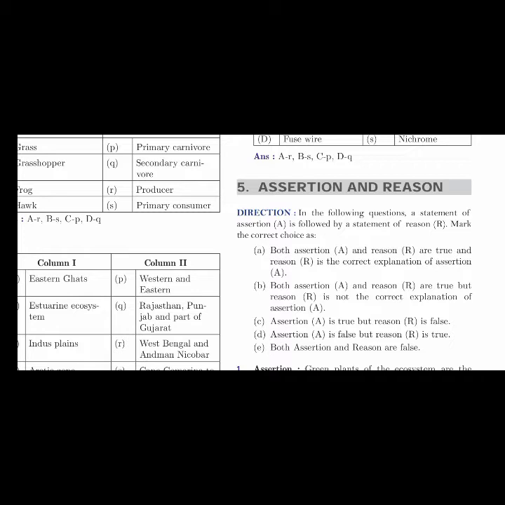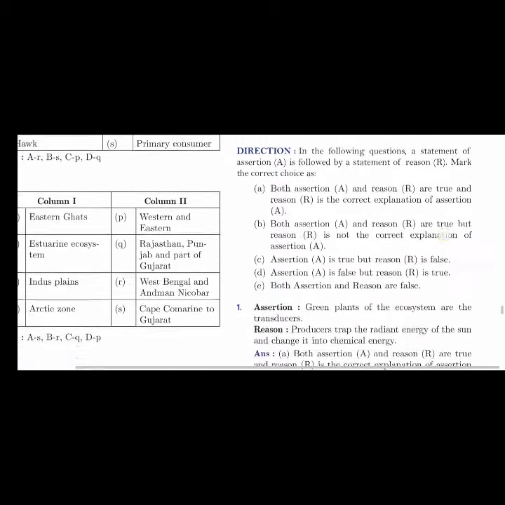So direction. In the following questions, a statement of assertion A is followed by a statement of reason R. Okay, mark the correct choice as. Here they have given options, where A represents assertion and R represents reason. So both assertion A and reason R are true and reason R is the correct explanation of assertion A. Both assertion A and reason R are true, but reason R is not the correct explanation of assertion A. Assertion A is true but reason R is false. Assertion A is false but reason R is true. Both assertion and reason are false.